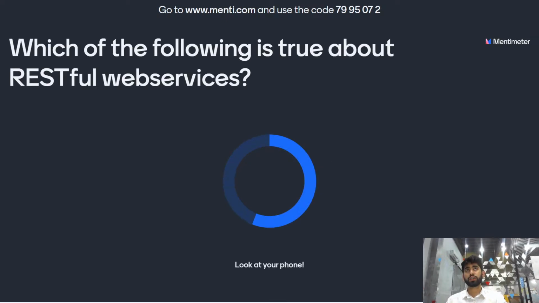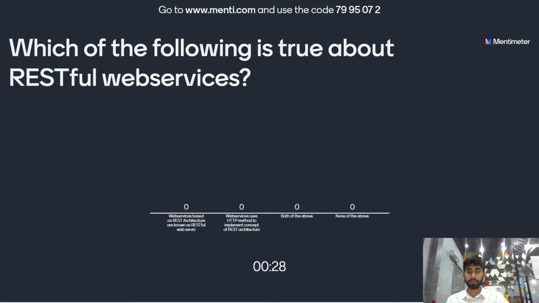Which of the following is true about RESTful web services? The options are: web services based on REST architecture are known as RESTful web services; the second option is web services use HTTP methods to implement the concept of REST architecture; or both of the above, or none of the above. The question is, which of the following is true about RESTful web services? You have 3 more seconds to answer, guys. Buck up. And the time is up.